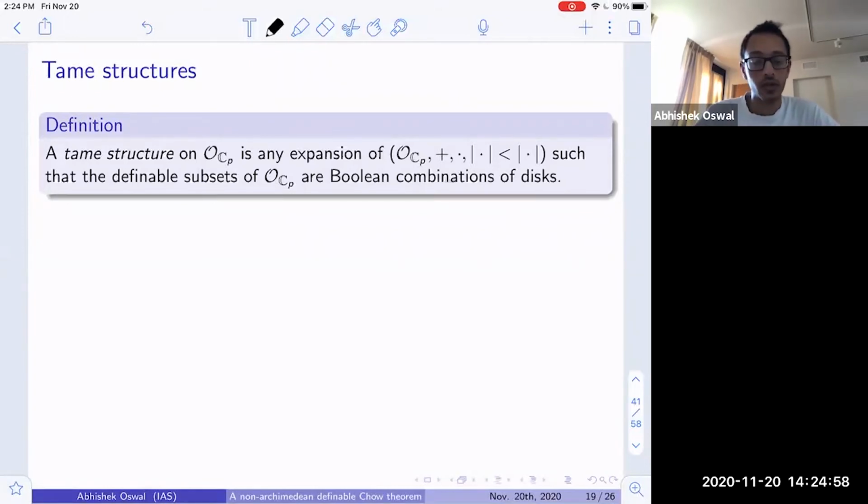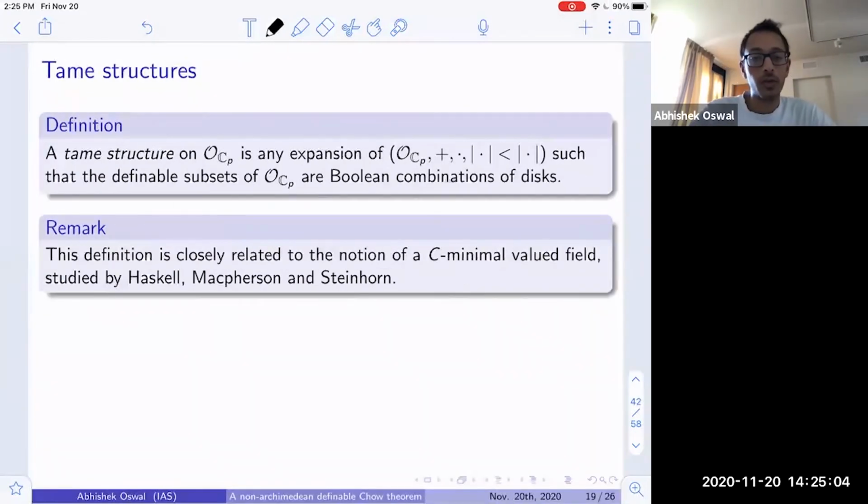And so we call this a tame structure. From a model theoretic perspective, this was pointed out to me by Francois Loiseau, that this has been studied by Haskell, Macpherson, and Steinhorn. And this is very closely related to what is called a C-minimal valued field. It is slightly weaker than a C-minimal valued field, but more or less the same. So what Haskell, Macpherson, and Steinhorn do is they develop a language. In their language, they consider this ternary relation C, which for a valued field should be interpreted as follows: C(x,y,z) is true if and only if |x - y| <= |y - z|.